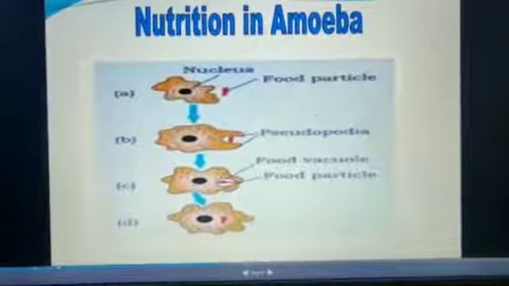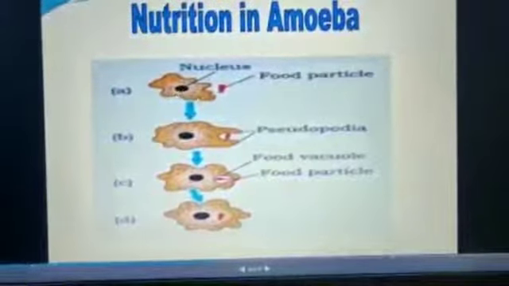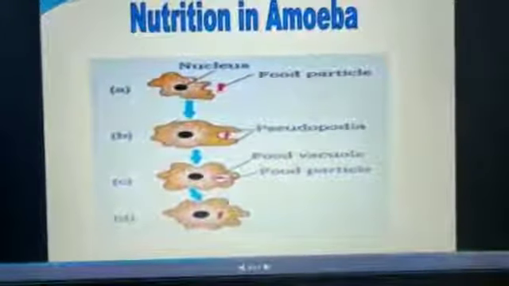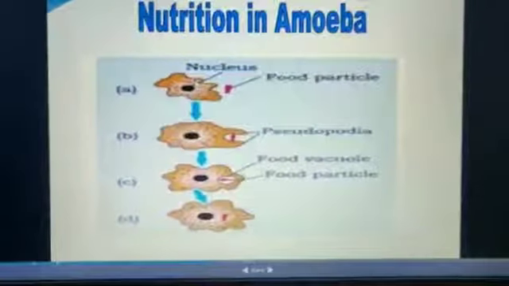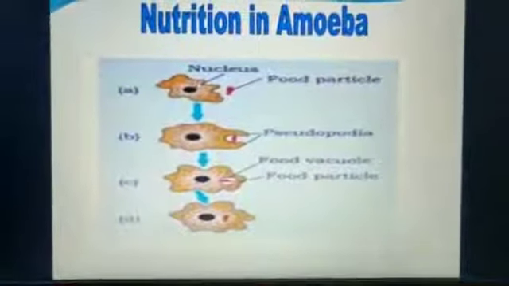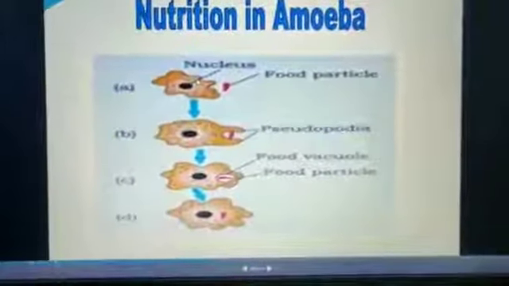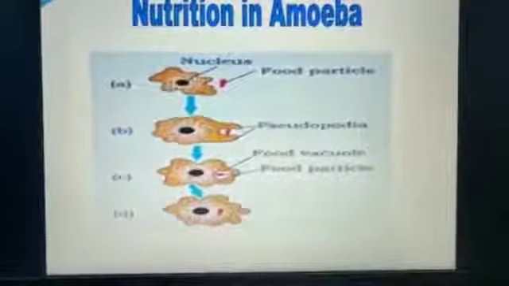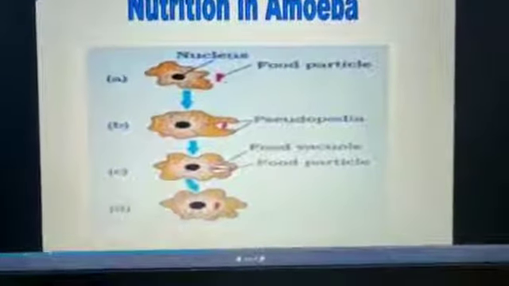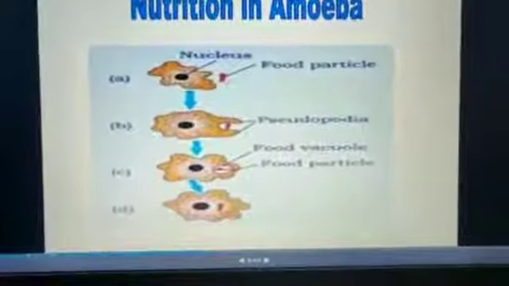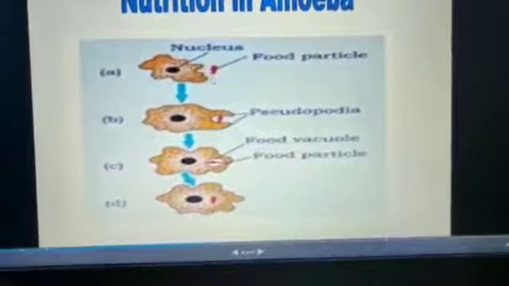You are able to see these finger-like projections, which are termed pseudopodia. Amoeba is generally present in polluted water. When the amoeba senses its prey, it immediately starts developing pseudopodia towards the food material. So the first step is the development of pseudopodia towards the prey.